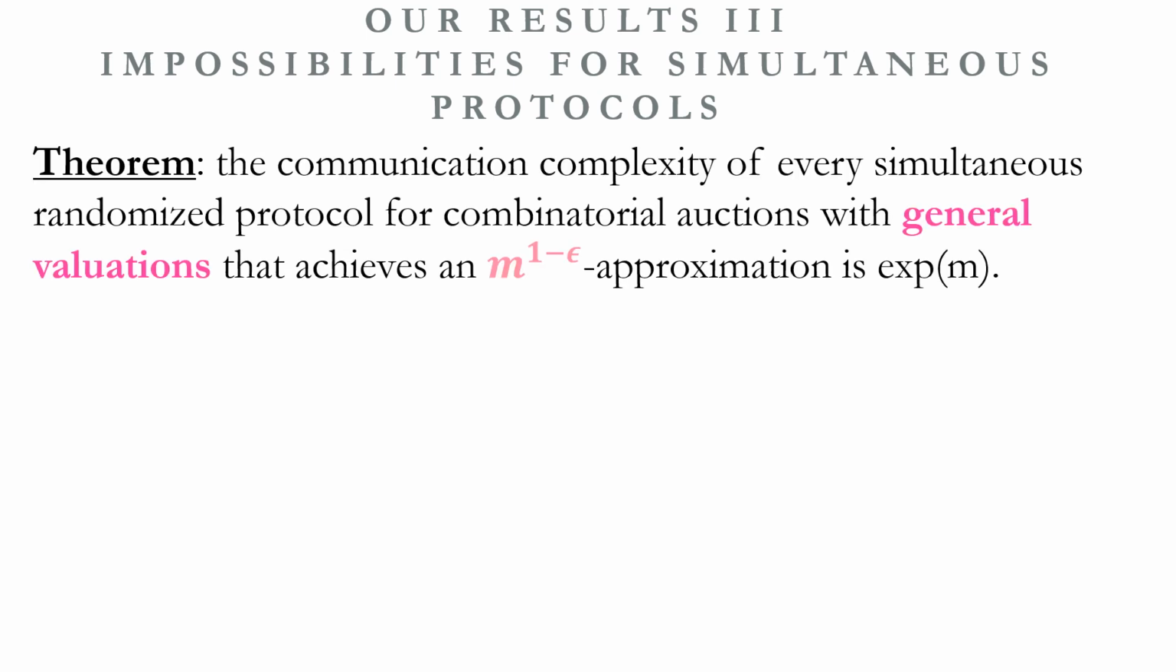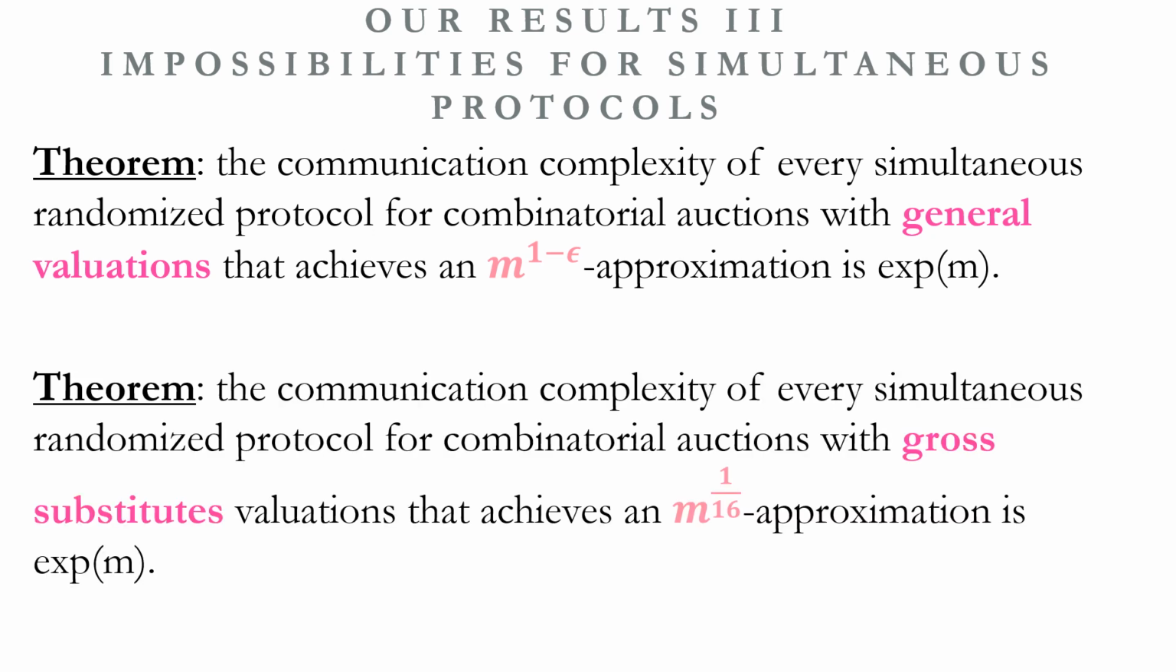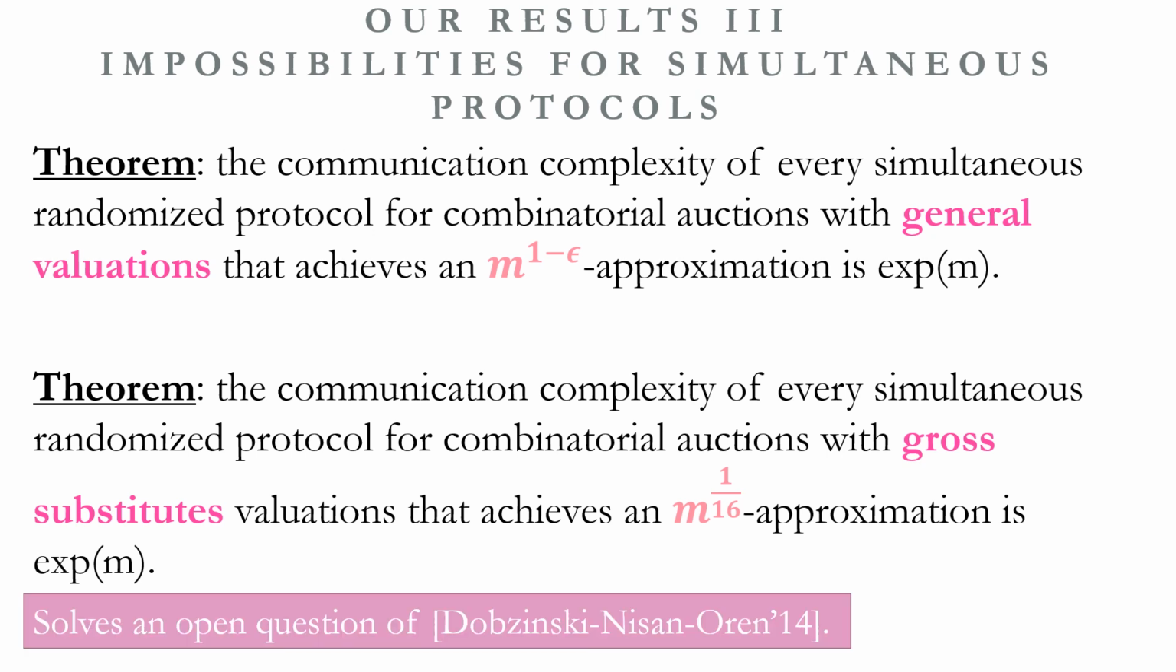Now we conclude by stating two hardness results for simultaneous protocols. The first theorem says that the communication complexity of every simultaneous protocol that gives an approximation better than m for general valuations is exponential in m. Observe that we have already stated this theorem because it is the first step in the proof of hardness for dominant strategy mechanisms. The second theorem says that the communication complexity of every simultaneous protocol that gives approximation of m to the power of 1 over 16 for gross substitutes is exponential in m. By that, we answer an open question of Dobzinski, Nisan, and Oren.